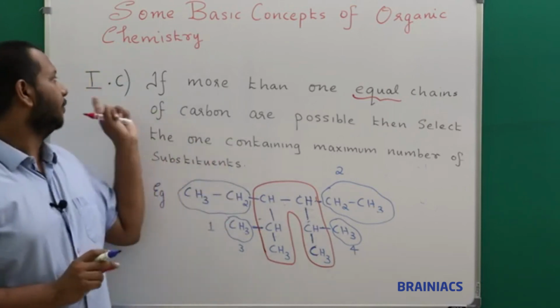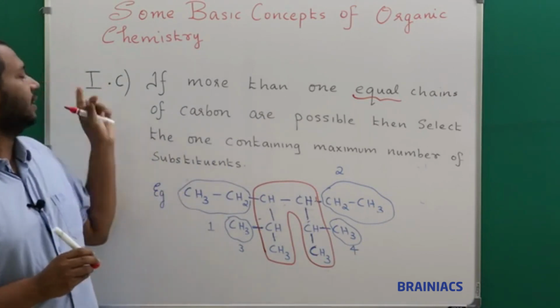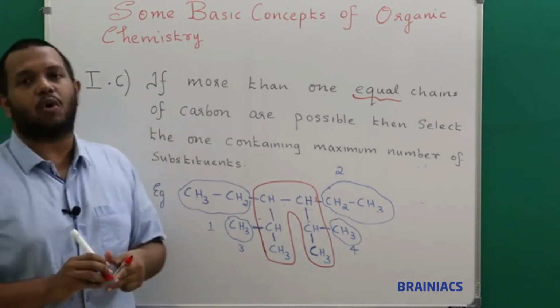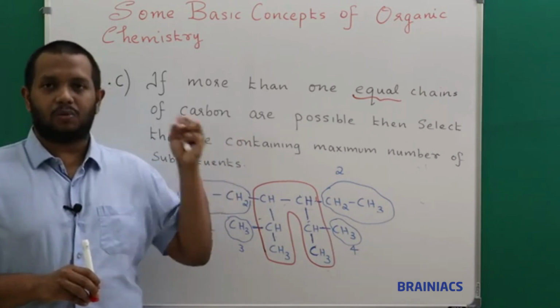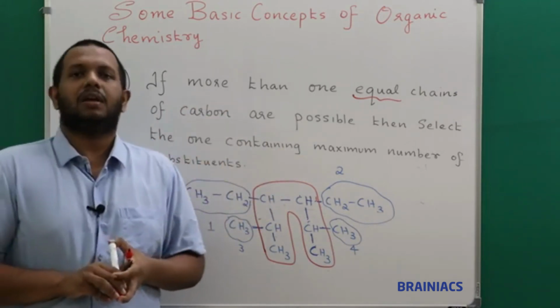Now we will go to 1D, that is the last sub rule under the main category 1. So 1A is there, 1B is there, 1C is there, and the last one is 1D. We will go to that.